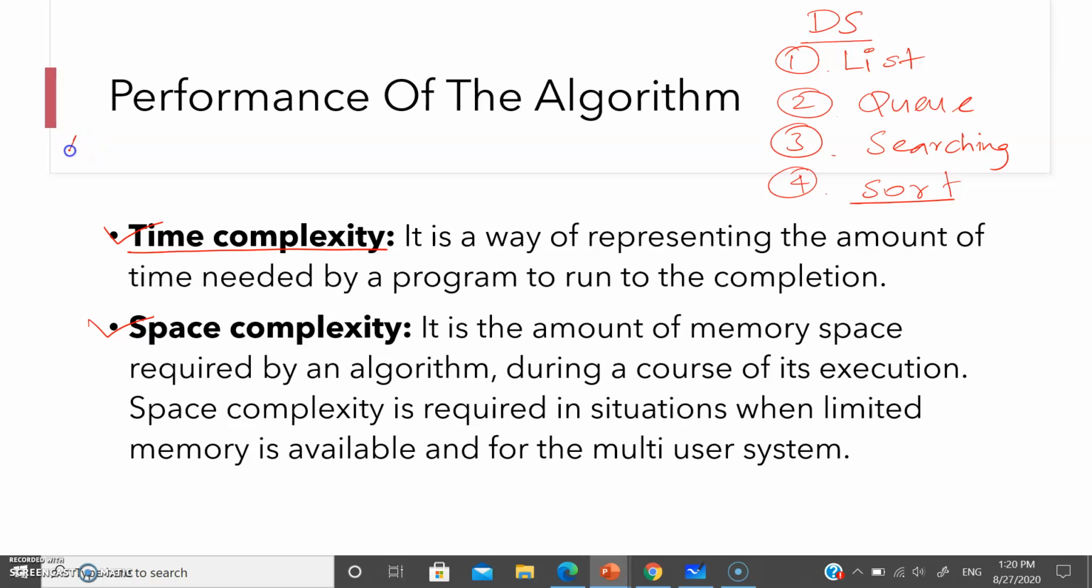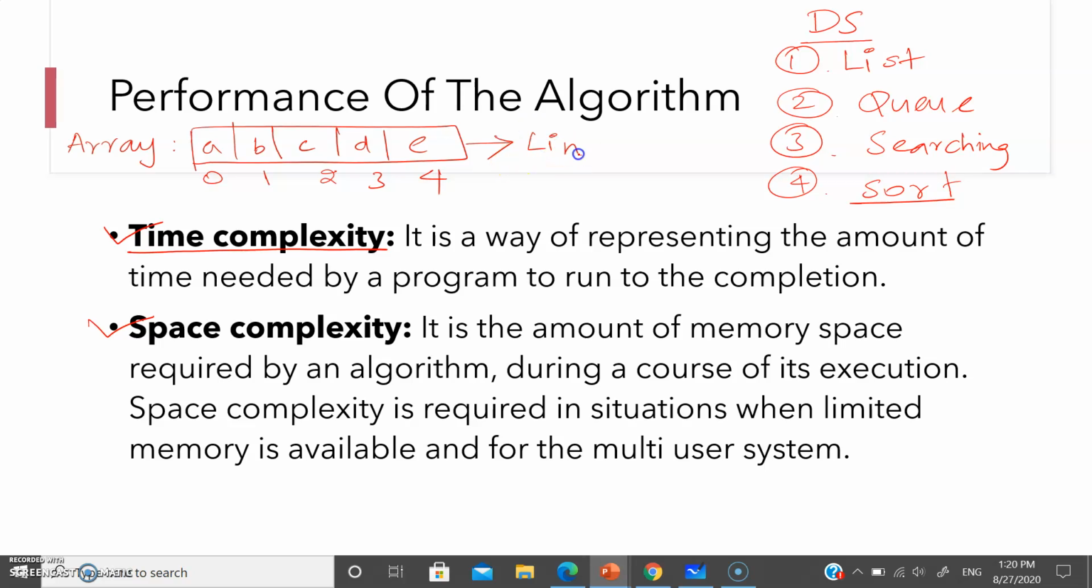For example, let's take the concept of an array. I want to insert an element into an array. So first we are going to create an array, and based on the index, data is going to be inserted. Now we have to see what the time complexity is for the given array. In which order have I inserted the element? In linear order. Now we have to calculate the time complexity for the insertion into an array.